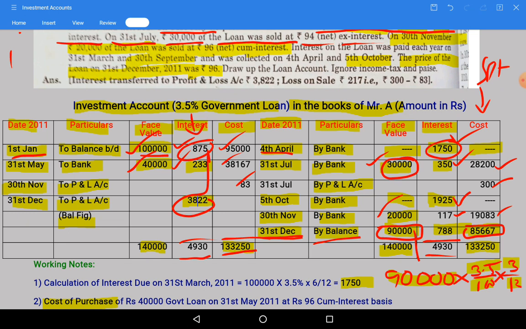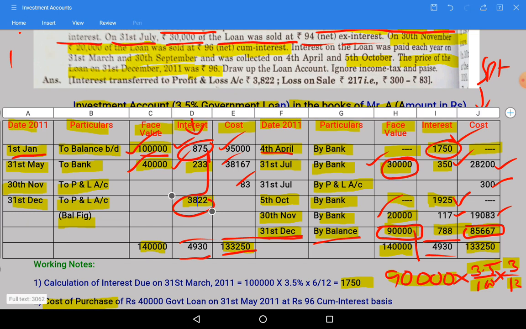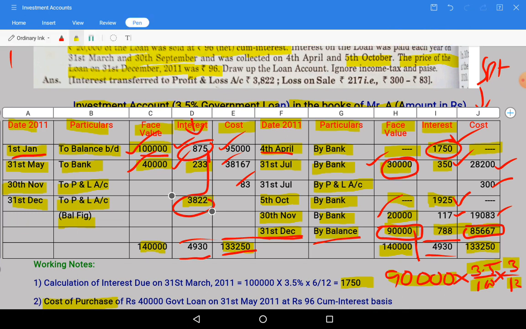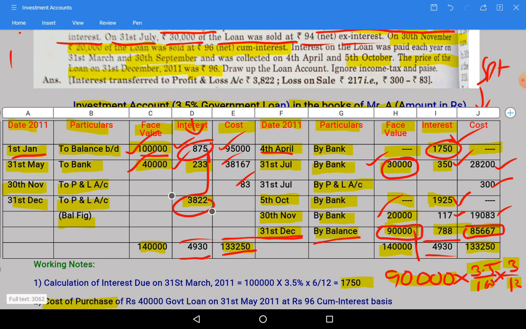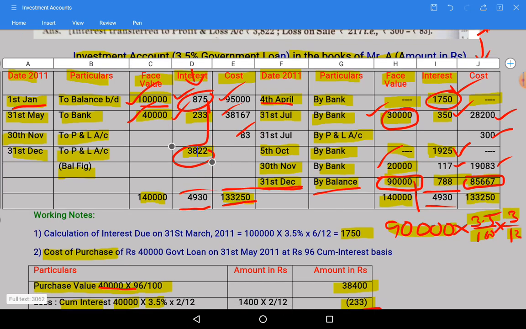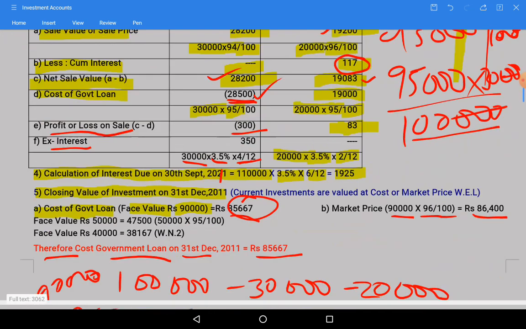I have explained in a little more detail, and hope you have understood all. Sir, please explain a bit slowly, don't increase the speed. Students, it is the first time they are listening to investment account, so that is why I explained a little bit slower, because very few people attend offline classes.